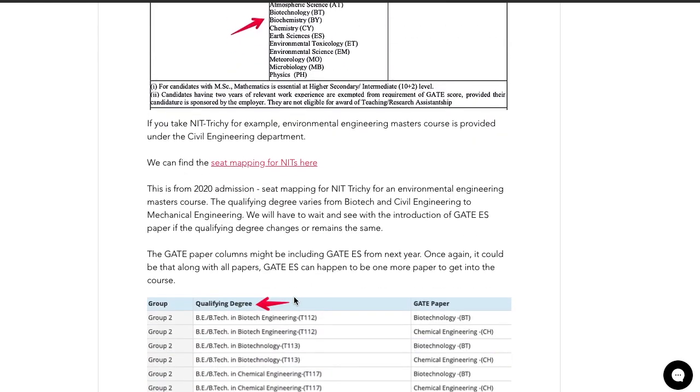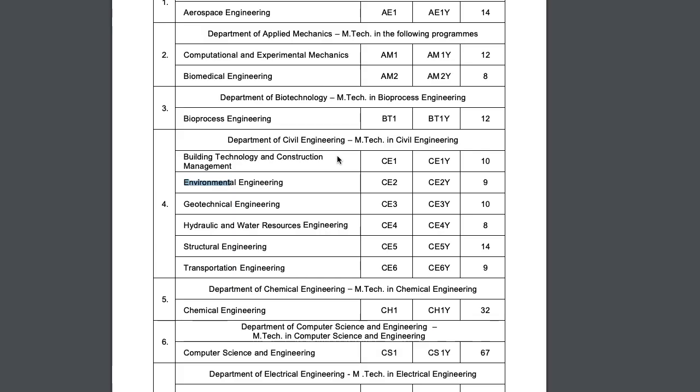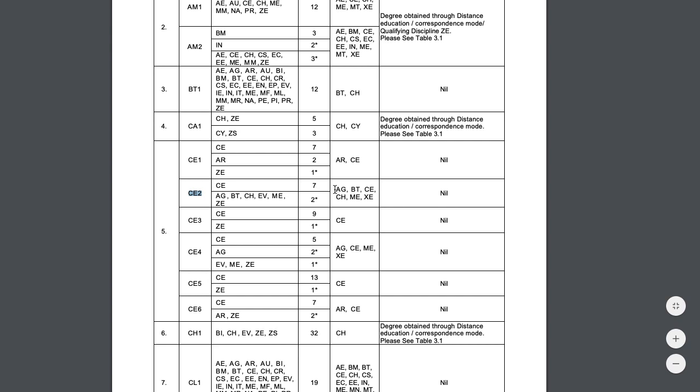And if you see NIT Trichy, they are taking even mechanical papers and civil papers. And if you see IIT Madras, environmental engineering comes under the civil engineering department with the code CE2. For CE2, the papers they are accepting are agriculture, biotechnology, civil, chemical, mechanical, and engineering sciences. So now they might be including one more thing, they might be including environmental science also. So this is what we are expecting.